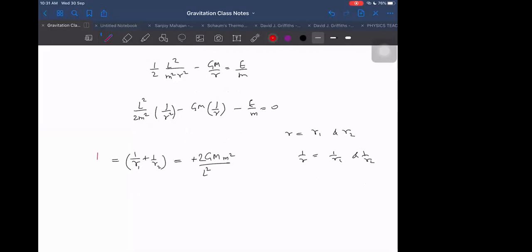What is it? It is equal to 1 by P. What was that formula for P? For P, the formula was 1 by P equal to harmonic mean, so I have to write 2 by P here. So this is coming out to be equal to 2 by P. Even without solving the equation completely, just by writing this, we are getting something significant in terms of R1, R2.